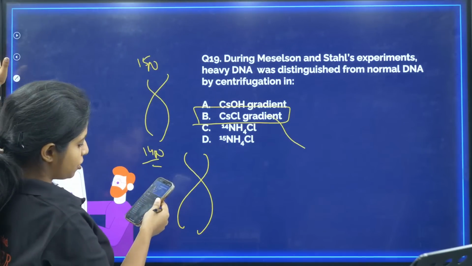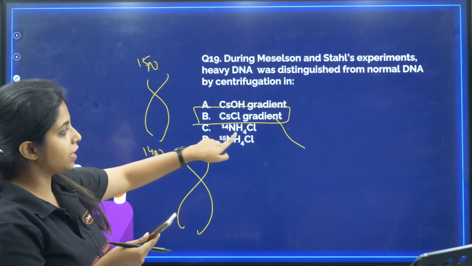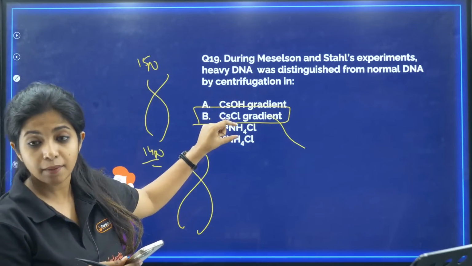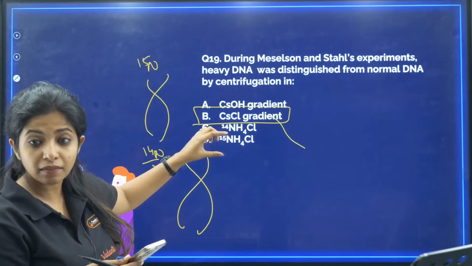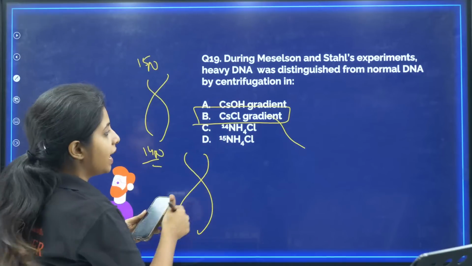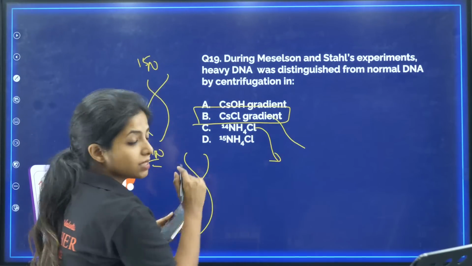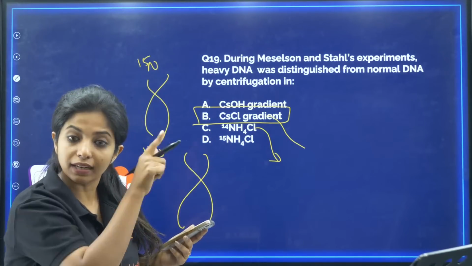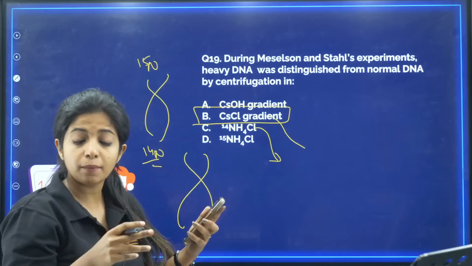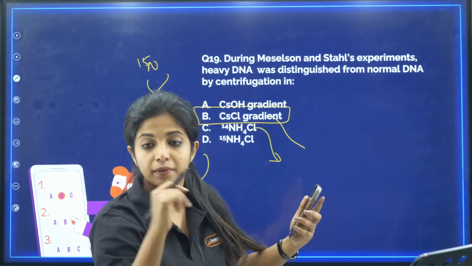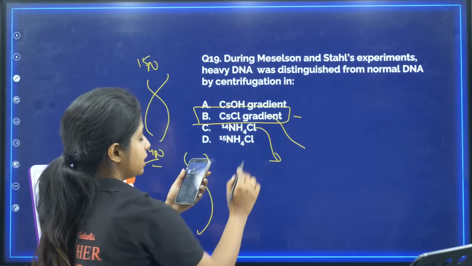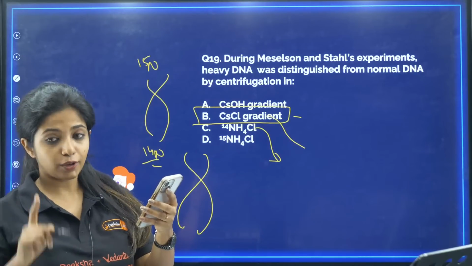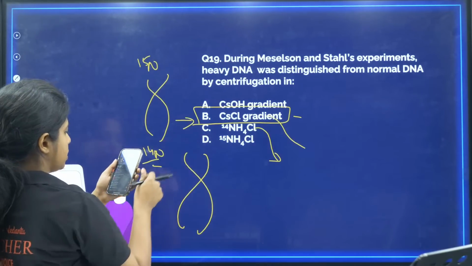Not C. It cannot be C. NH4Cl is the thing that I am using. It's the medium where I am growing the DNA. But for centrifugation, I am going to put it in a medium to centrifuge it, and that is the cesium chloride gradient. I hope you got it. So your answer is B, not C.